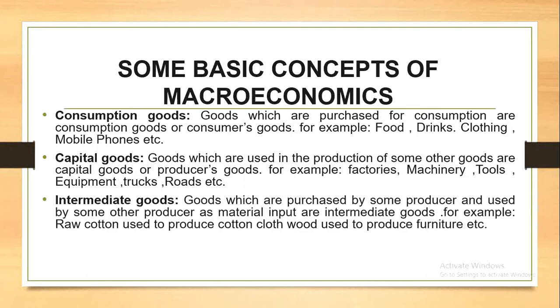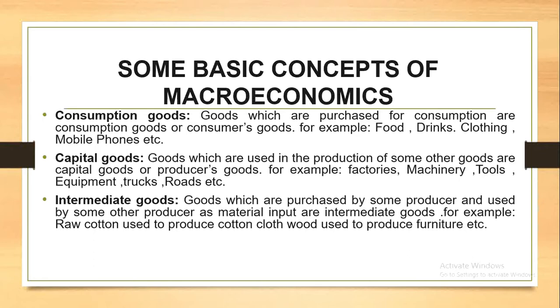Next we have intermediate goods. What is the meaning of intermediate? Intermediate means between. So the sentence is telling goods which are purchased by some producer and used by some other producer as material. Those goods are intermediate goods.